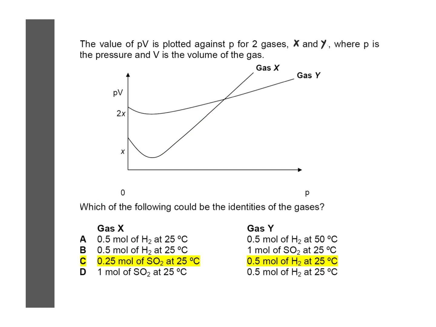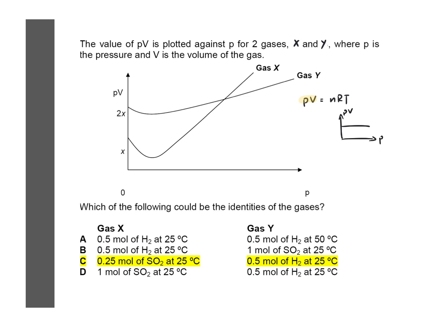So in this question, we are looking at the plots of PV against P for gas X and gas Y. Given the plots, we are supposed to identify the gases as well as the conditions for the gases. First, we are looking at PV against P, so we start from the ideal gas equation. This is your y-axis. Your x variable is nowhere to be found. So the graph for an ideal gas should look like this, PV against P. However, what we see in the question means that they are behaving non-ideally.